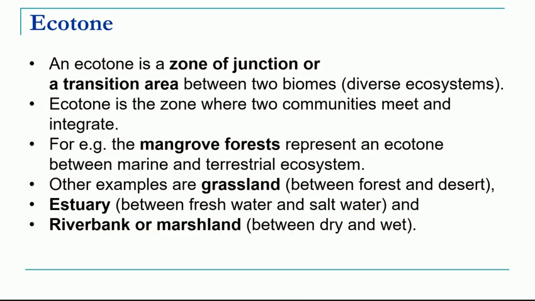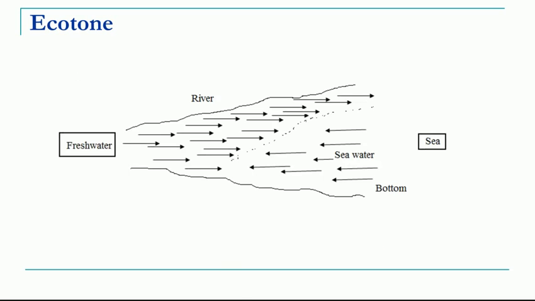Now what is so different when two different ecosystems meet together? Let's take one example of fresh water. Suppose this is a river water flowing and here is the sea water. And when they meet, there results a different type of ecosystem. So this is a zone of junction where two different ecosystems are meeting, that is, the freshwater ecosystem is meeting with a saltwater ecosystem.